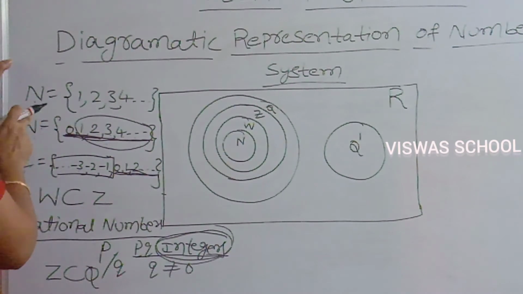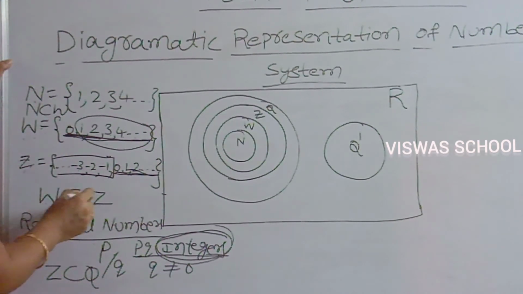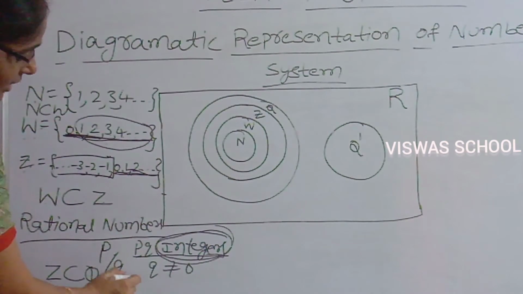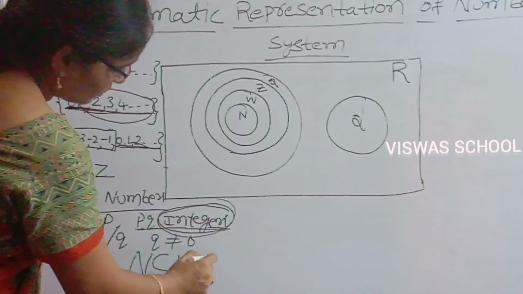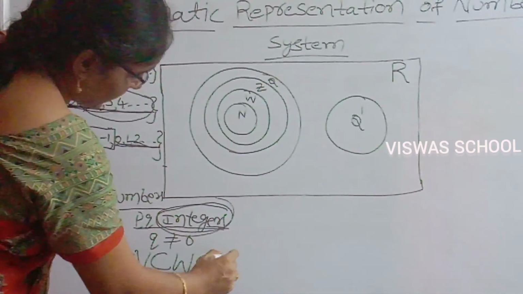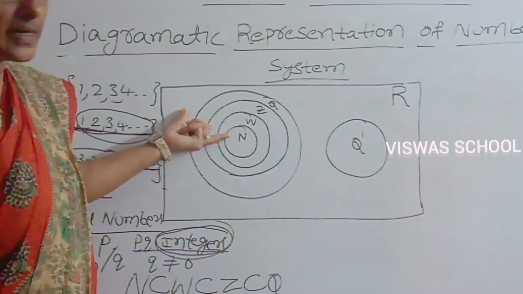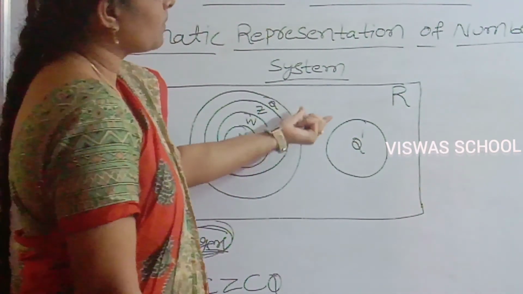That is, the first one is: natural numbers is a subset of whole numbers. Whole numbers is a subset of integers, and integers is a subset of rational numbers. Finally, N is a subset of W, W is a subset of Z, and Z is a subset of Q. This is the rational number set and this is the irrational number set.